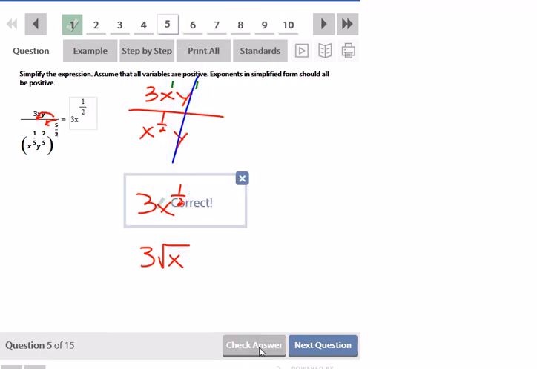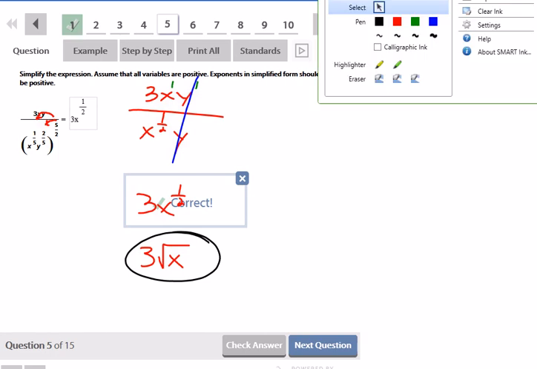Yeah. If this were a test or a quiz, I would expect you to write the simplest radical form, not with the rational exponent. But I don't control the book, so just put it that way so you can get it right.